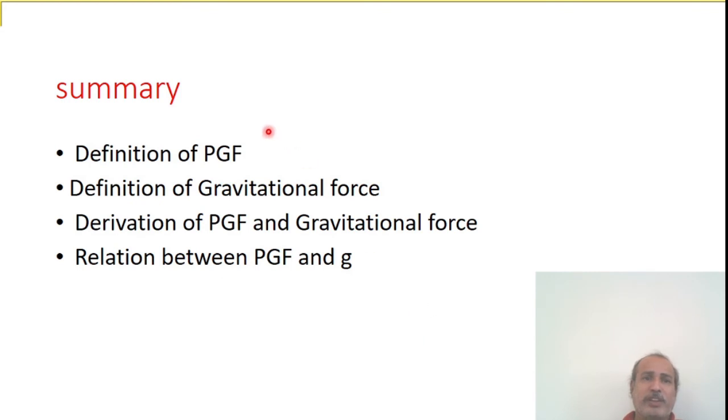Now, a summary of this session. We learned the definition of a pressure gradient force. What is a pressure gradient force? The pressure gradient force is nothing but the difference of the pressure surrounding the element. Next, the definition of gravitational force, then the derivation of PGF, the pressure gradient force and gravitational force, and we also found the relation between the PGF and small g.